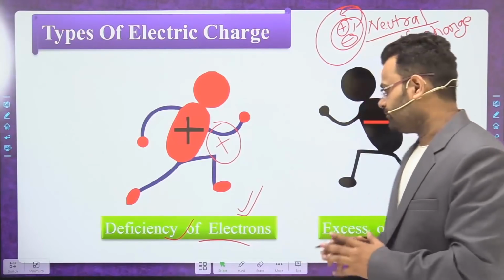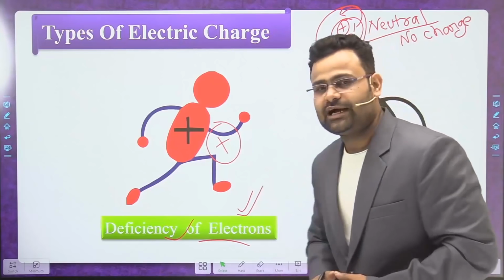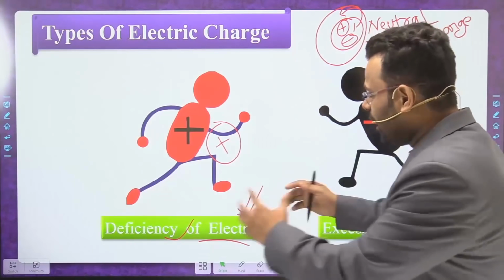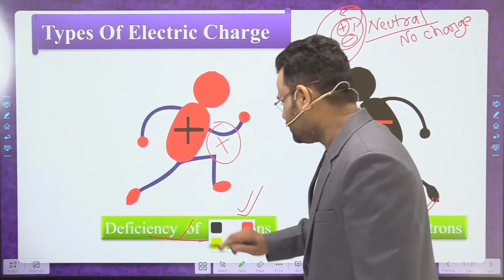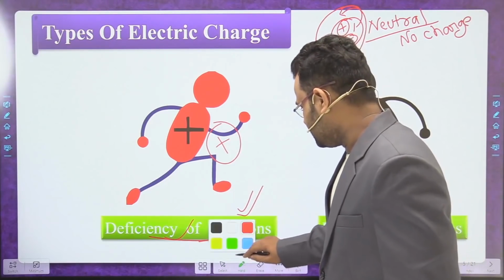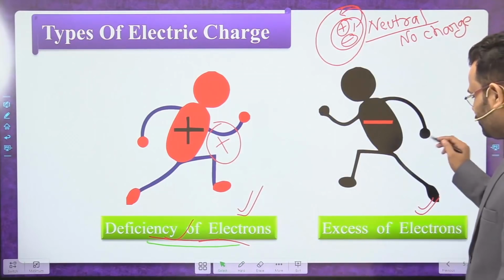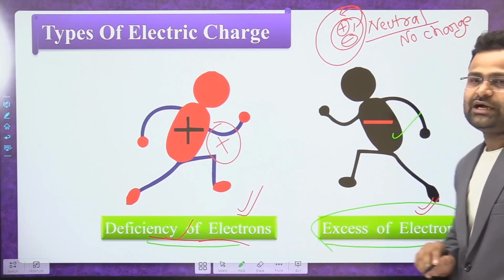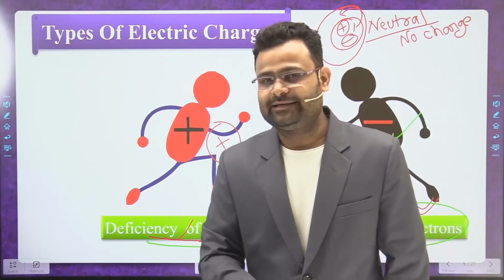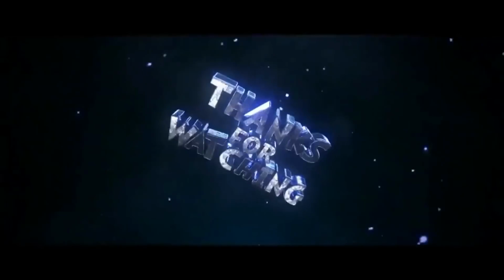Okay, so there are two types of charges. The first one is positive charge and the second one is negative charge. How can we get positive charge? By deficiency of electrons. And how do we get negative charge? By excess of electrons. So that is the basic types of charge. There are two types of charge.